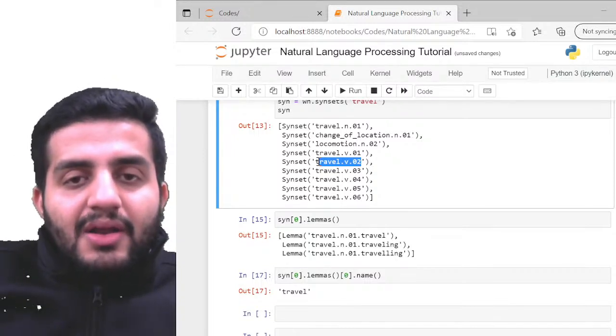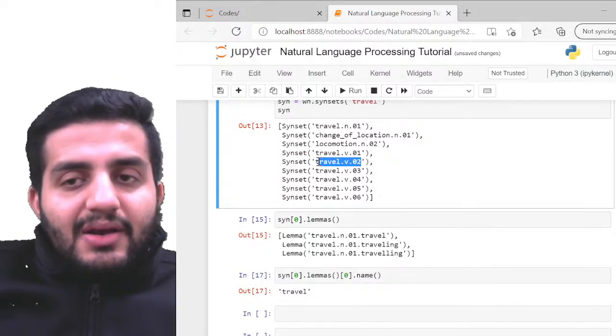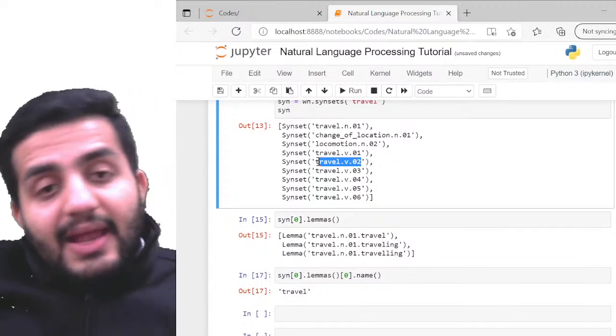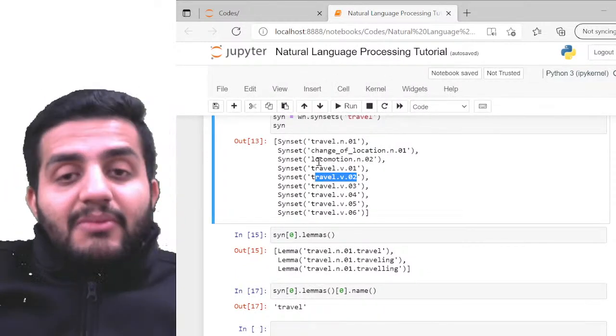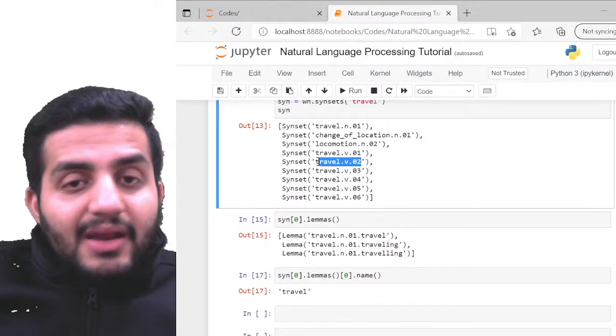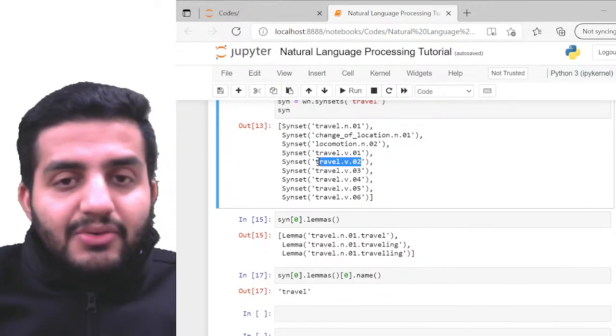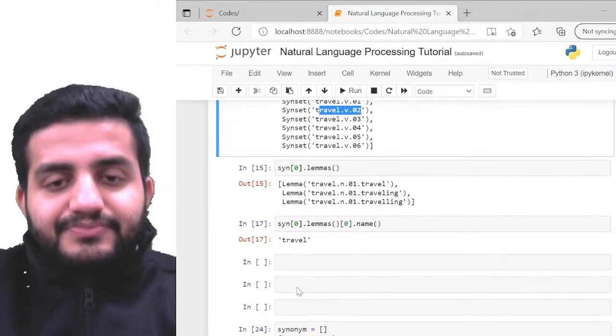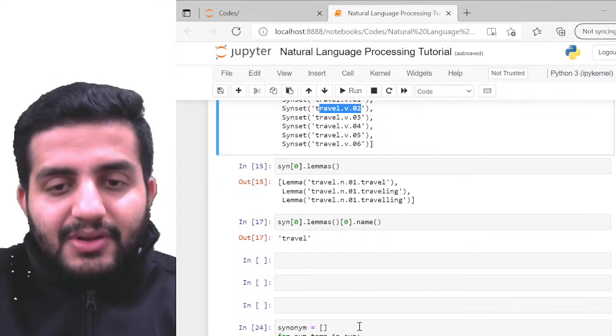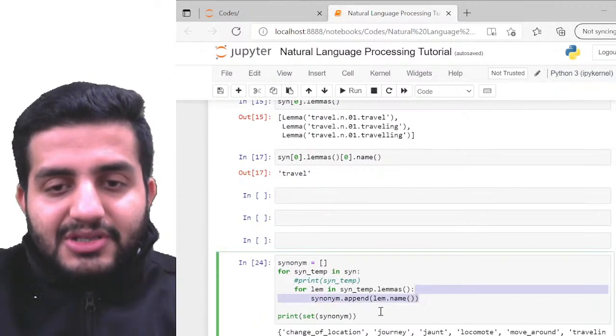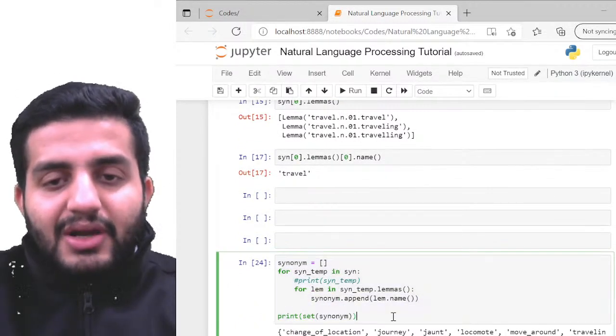So I can call these individual syn sets one by one, and then the lemmas available within these one by one, and then just keep on calling the names. I can do that, right? So let's try to do that. Suppose the same thing. In fact, I've done it here already, so let me just pull it up here and try to run it one by one.